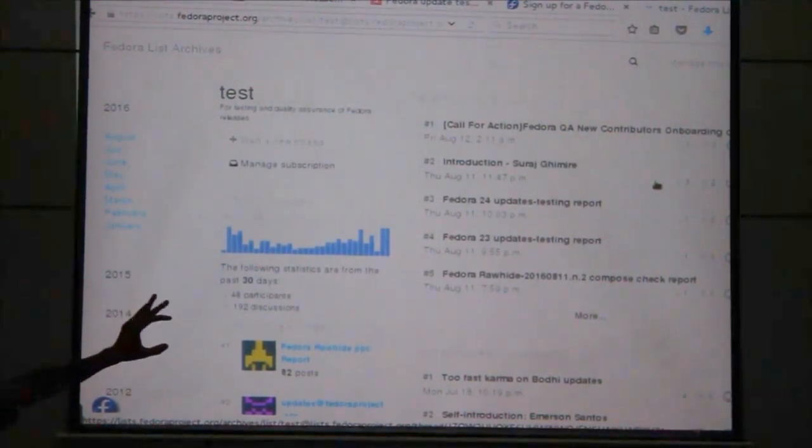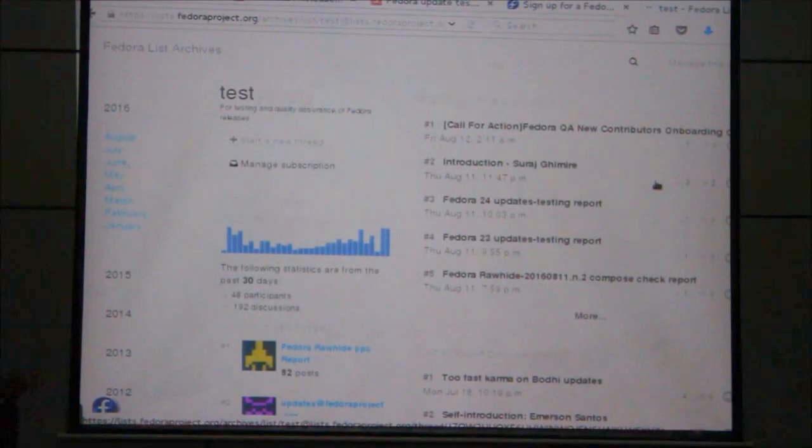This is the mailing list of Fedora quality assurance and release engineering. People here are submitting their reports or introducing themselves for quality assurance purposes. If I want to contribute to package testing or release engineering, I will just go here. And how is the introduction mail given? Let's see.